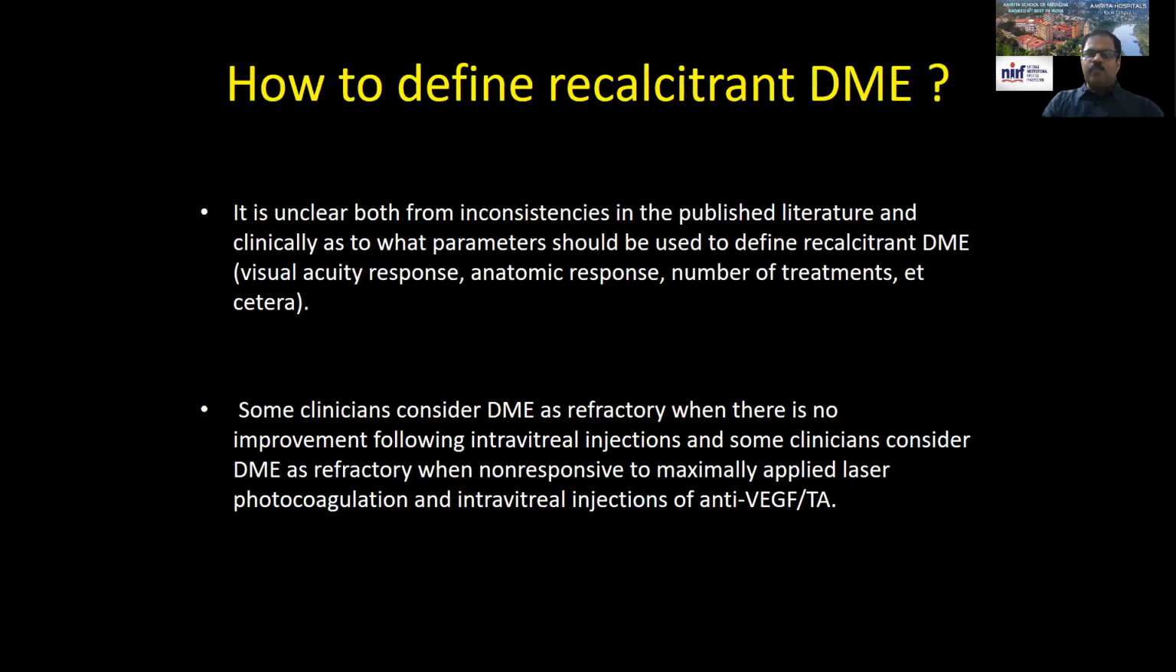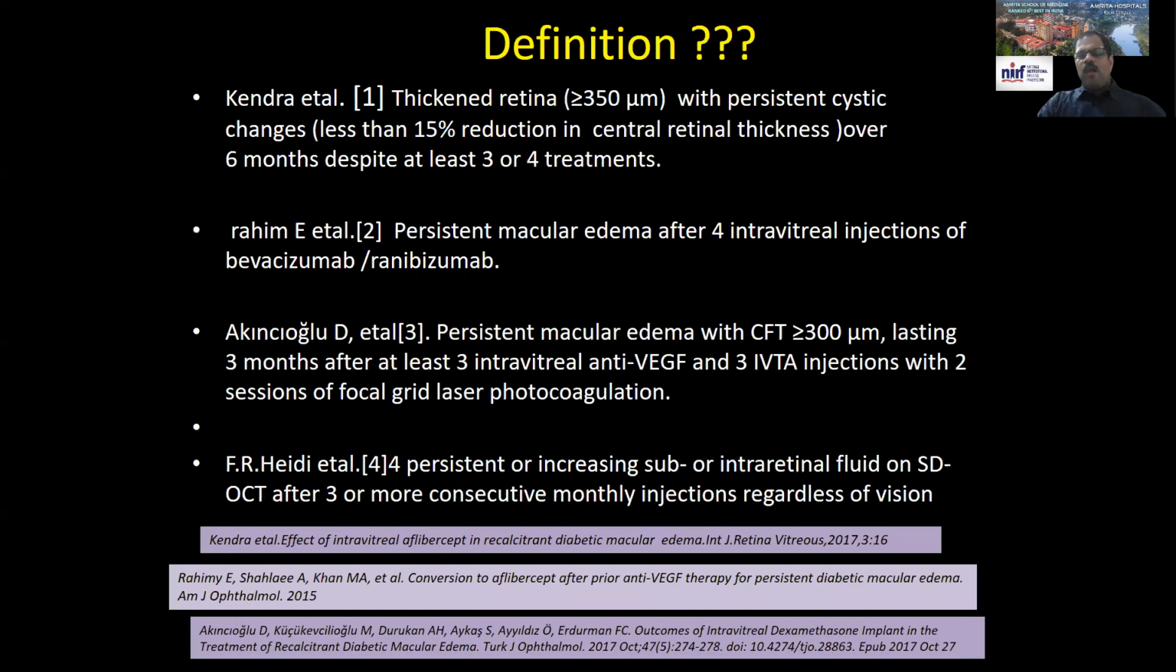or recalcitrant macular edema. The definition of recalcitrant diabetic macular edema has been subject to a lot of controversies because some people look at visual acuity response, some others look at anatomical response, number of injections, etc. Even in research, there has been a lot of difference. There are different authors who've looked at different definitions and methods to classify recalcitrants or non-responders.